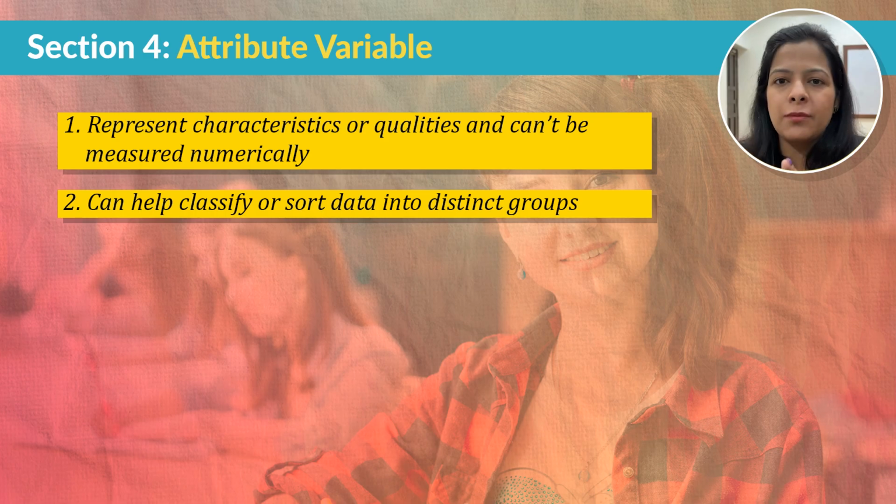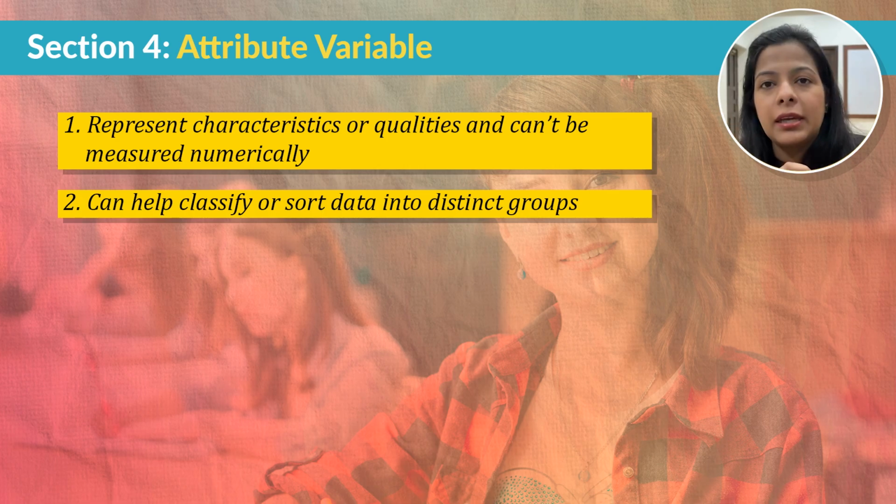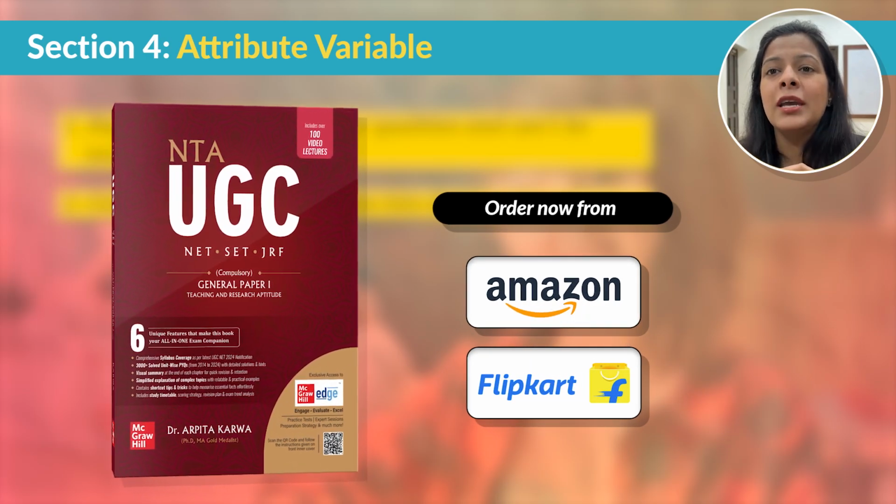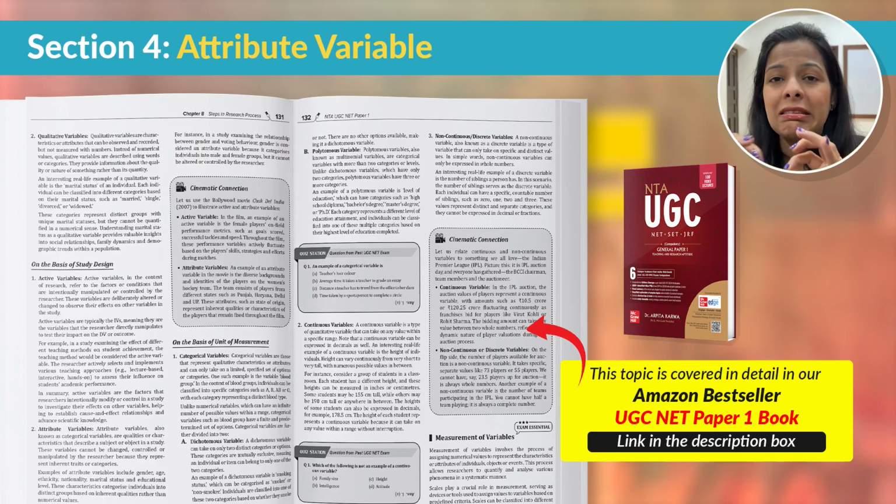There are many more types of variables and there is also something called scales of measuring variables, which is a very, very important topic, and a question from here comes in UGC NET every year in one shift or another. So to learn more about them, you can check out my UGC NET Paper 1 book. In fact, in my book, I've given excellent Bollywood examples which can help you easily remember all of them and recall some very technical variables.